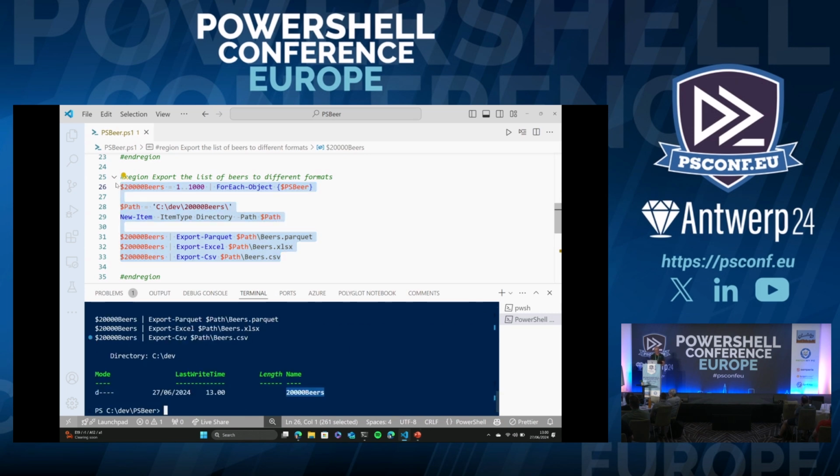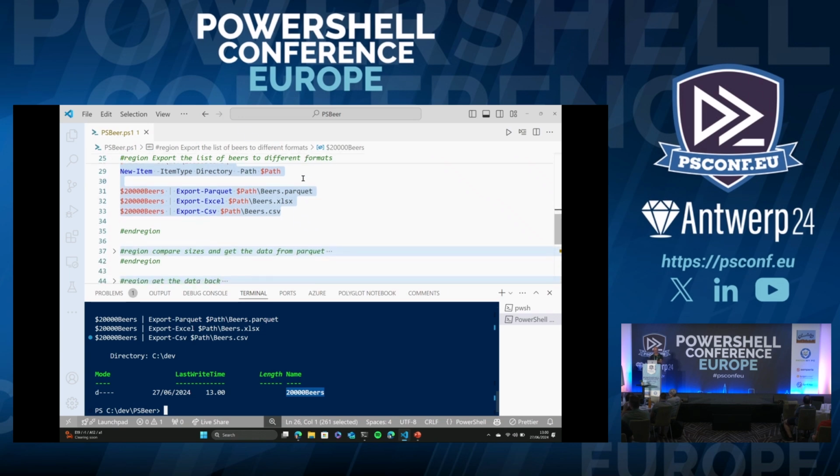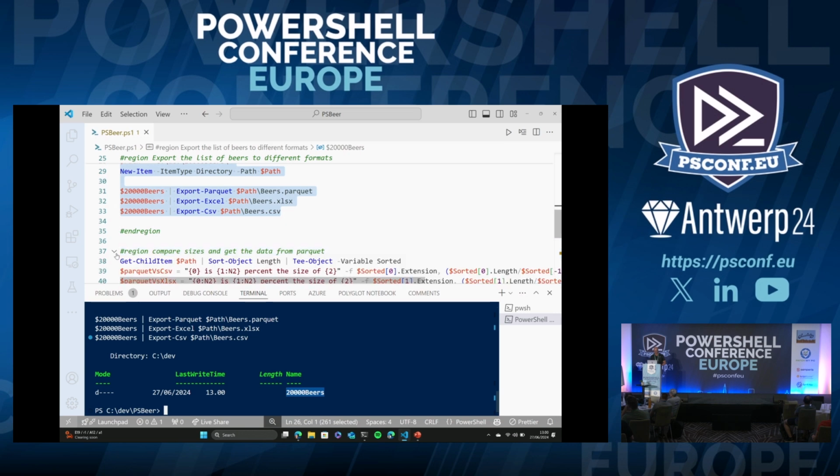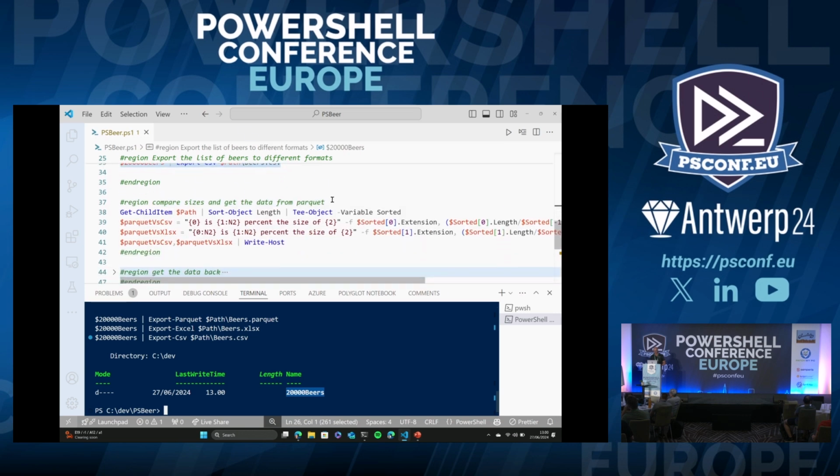This line with the 29 here would fail if there was a directory before, so you now all know there wasn't, so you know my files are good. They have been exported as Parquet, Excel, and CSV. And by the way, Doug also does the export Excel thing from the Import Excel module. So remember him when you work with Excel.